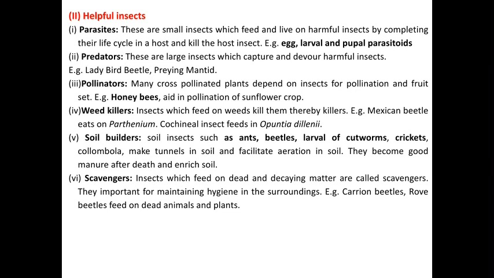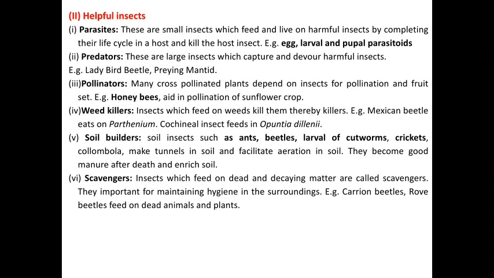Predators are those insects that directly feed on other insects. These are large insects which capture and devour the harmful insect. Examples are the ladybird beetle, praying mantis, and Cryptolaemus. The Australian ladybird beetle is mostly used to control the mealybug in biological control.